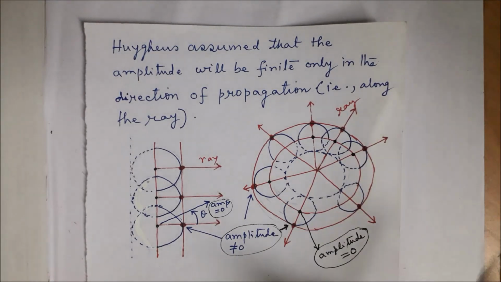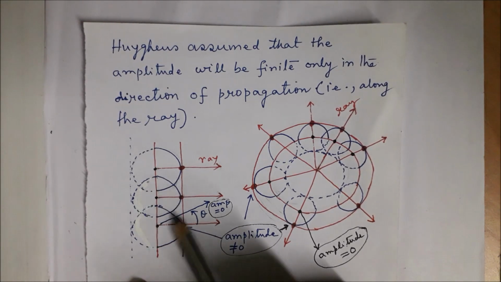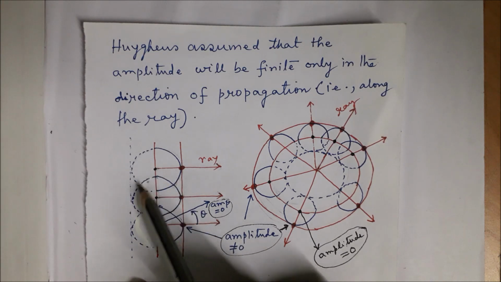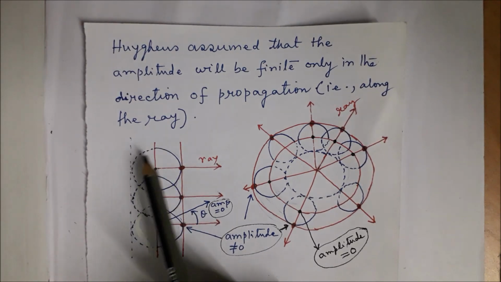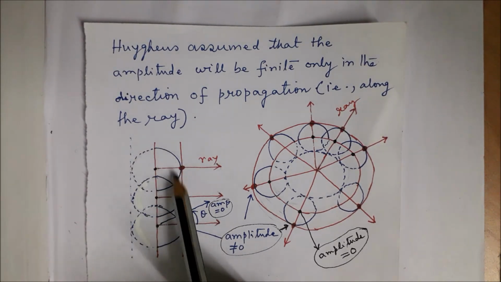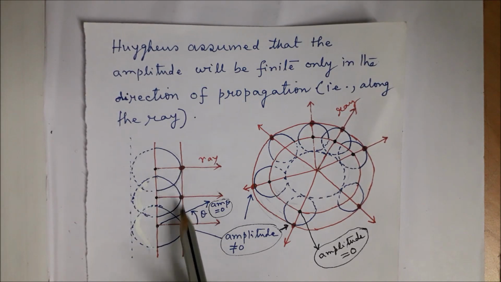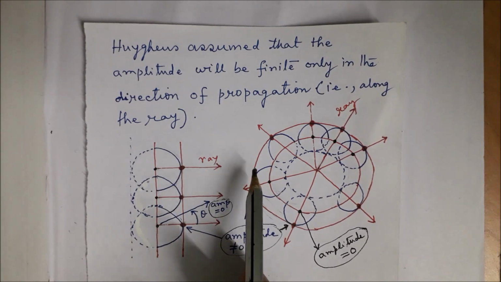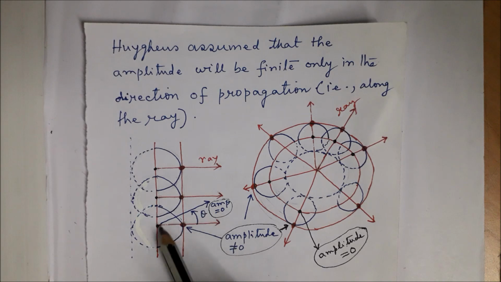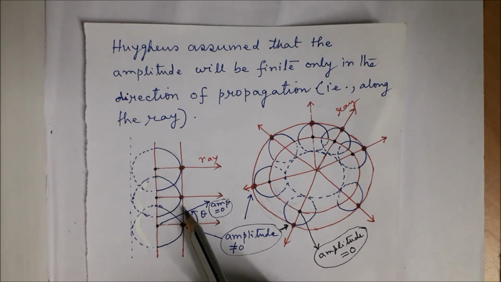Now, Huygens assumed that the amplitude of the secondary wavelets will be non-zero only in the forward direction. So if we consider the plane wave here, these are the secondary wavelets, and the amplitude at this point will be non-zero. So these reinforce and we have a forward moving wave. Now what about this direction? The amplitude along this direction will be 0 as per Huygens principle.